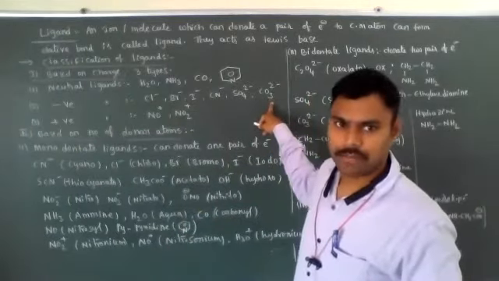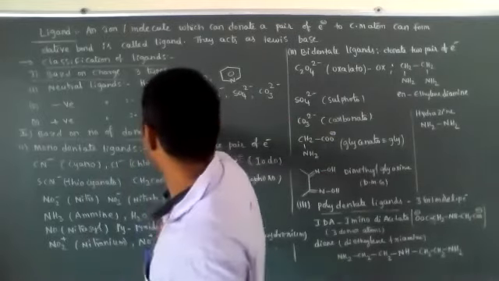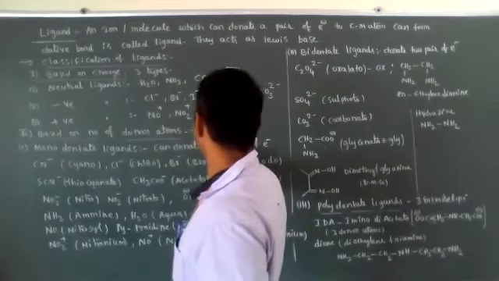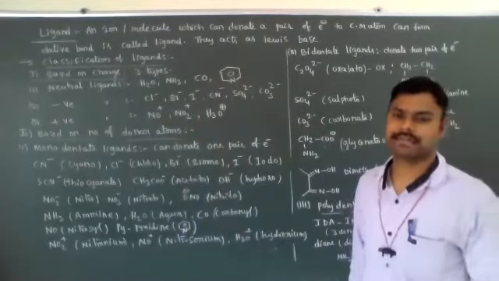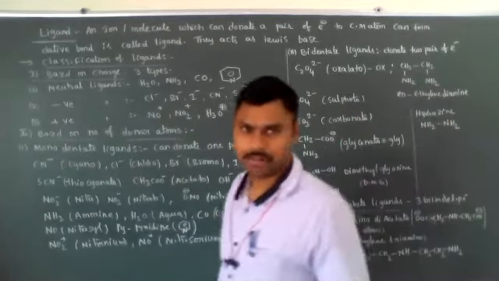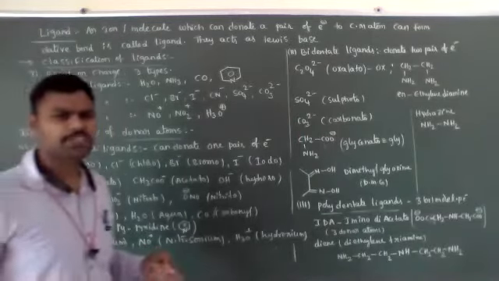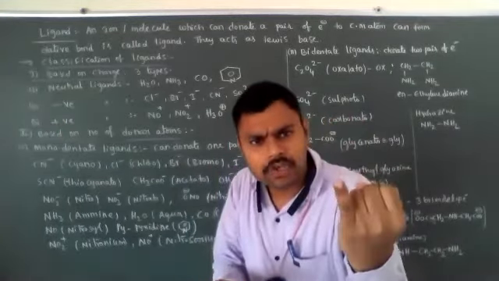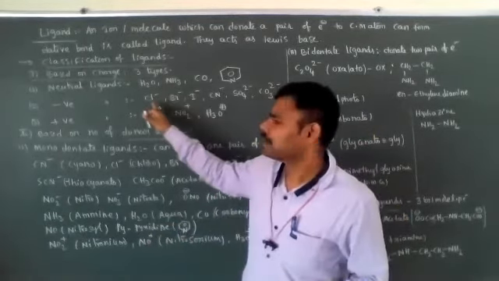Those are negative ligands. Positive ligands are NO plus, NO2 plus and H3O plus. These are called positive ligands, meaning a positive charge is present on the ligand. Generally, positive ligands are very few. Mostly, ligands are either neutral or negative.